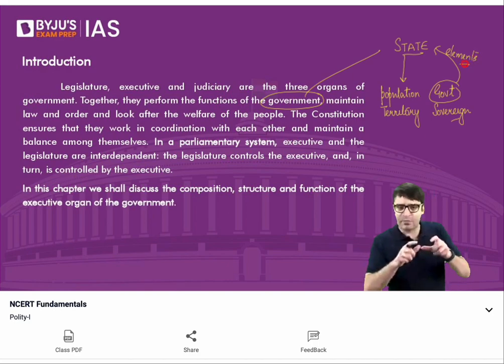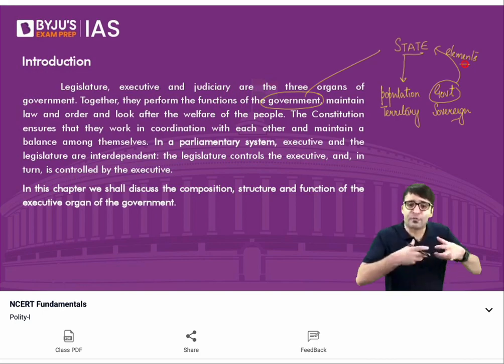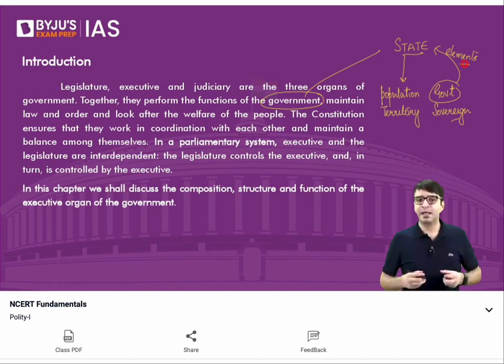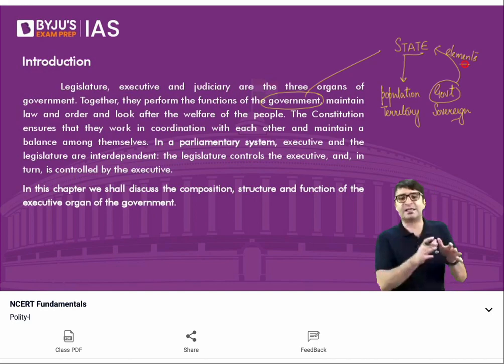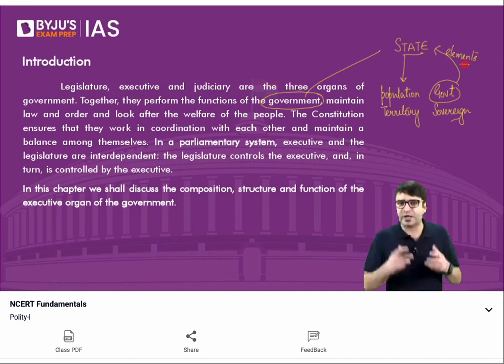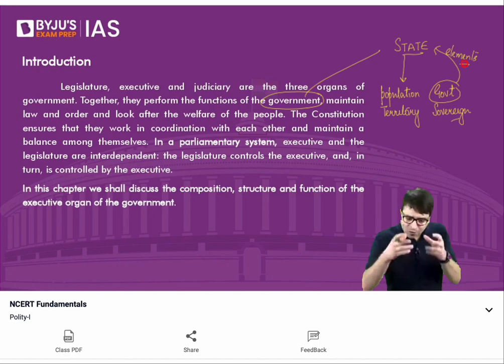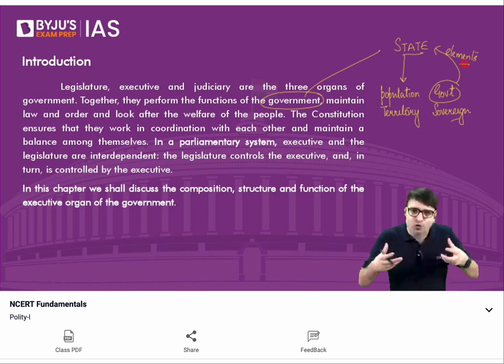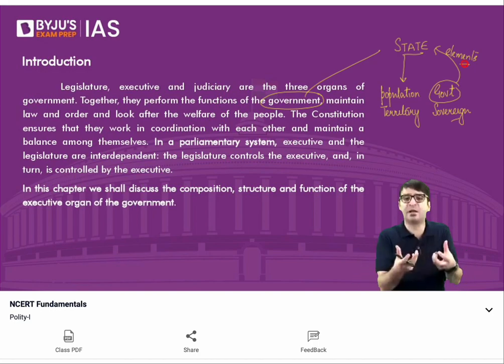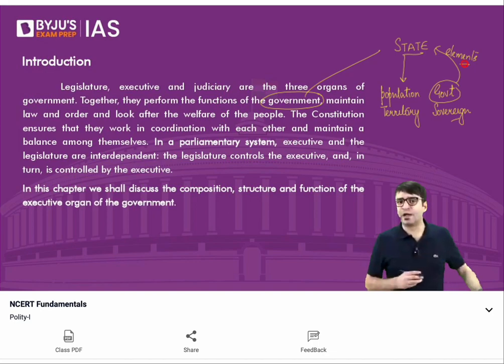What is a government? Government is one of the elements of a state. And it is this government which is responsible for making laws, implementing laws, and ensuring the welfare of the people. And one of the organs of the government is the executive, something that we are going to discuss today. Legislature, executive, and judiciary, these are the 3 organs of the government. Constitution of India ensures that all these 3 organs work in association with each other, work in collaboration with each other. But very important point, we have a parliamentary form of democracy.